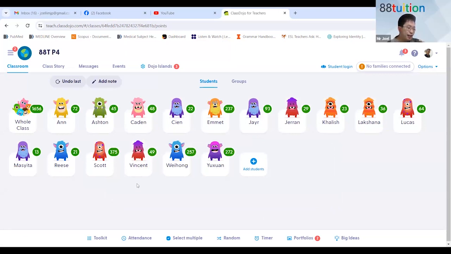Now some other good examples of things that are uncountable could be emotions like love and hatred, right? We don't say I have many love. You say I have much love for my mommy. Okay, we don't say I have a few hatred of cockroaches.